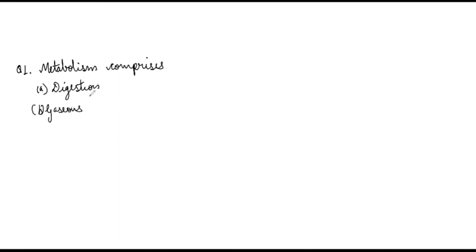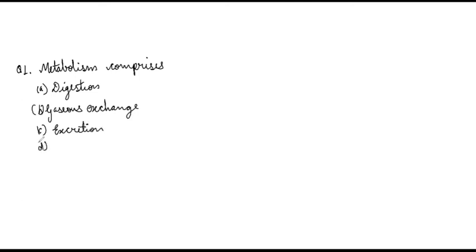Think and answer. This is a sort of practice at the end of the topic, which will be included in all my videos for all the chapters. The third one we have is excretion, means elimination of waste.